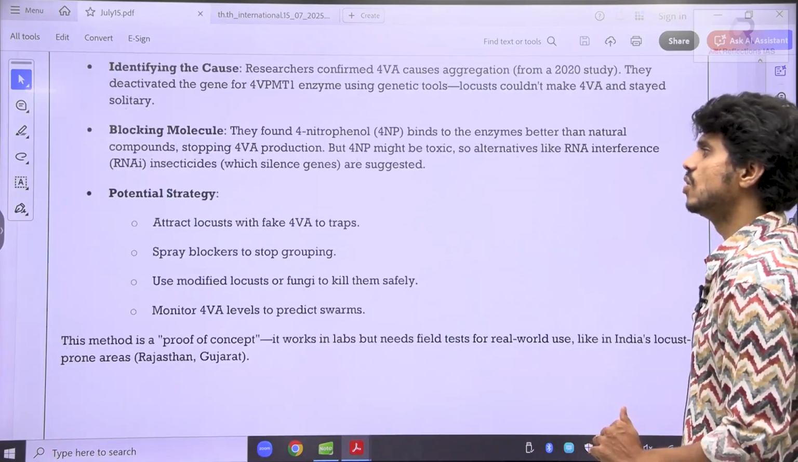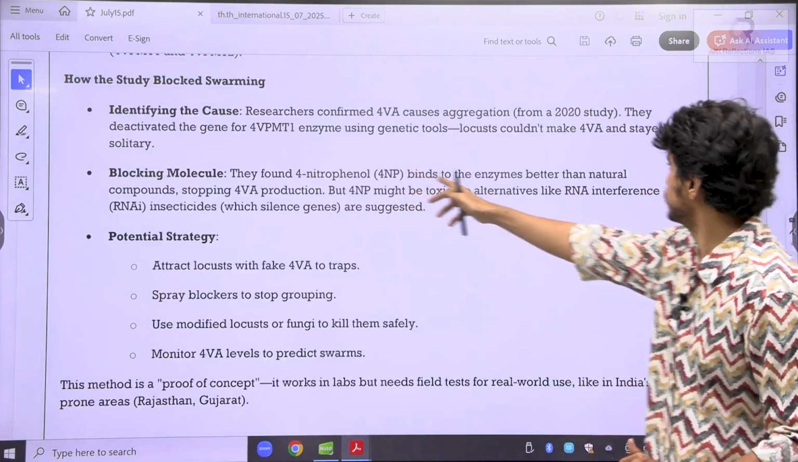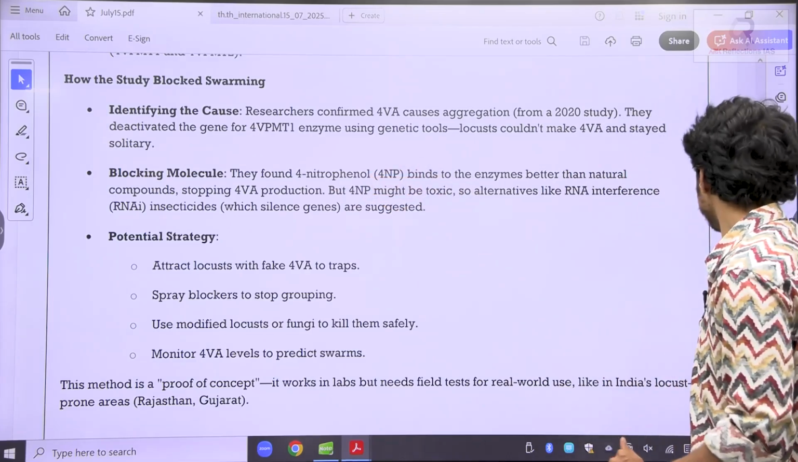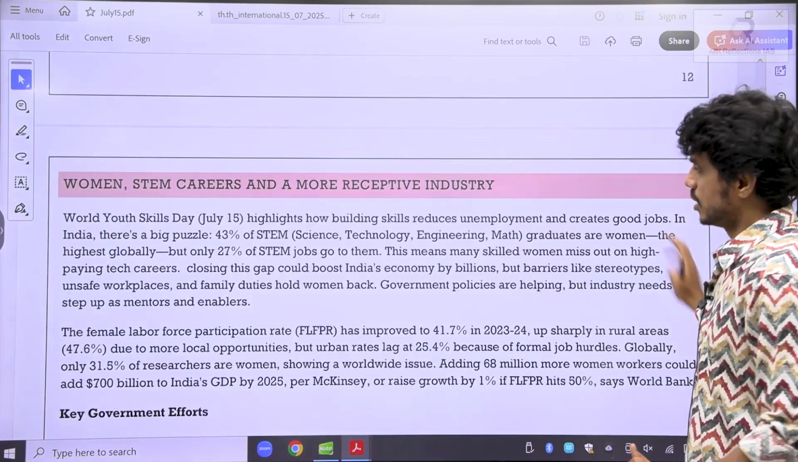So just see what kind of thing they are trying to stop. Okay, stopping the 4VA production. That is the point they are talking about. Now again, it has to be implemented here.